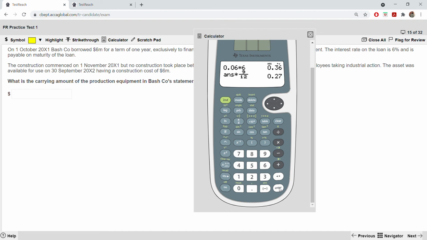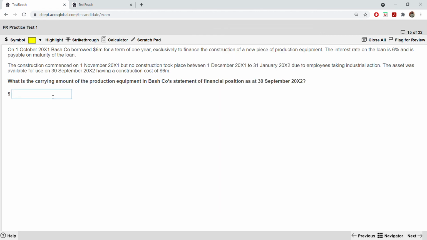So this 270,000 will also be added with the 6 million construction cost. Okay, so the total cost will be 6,270,000.